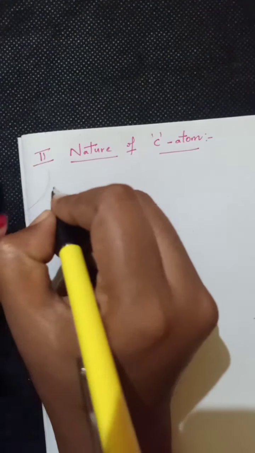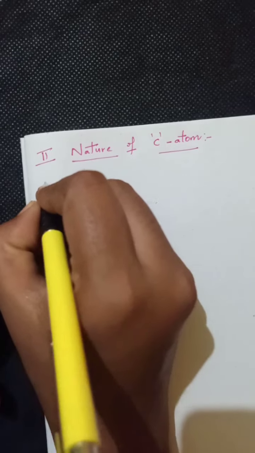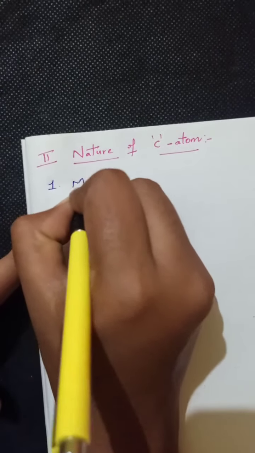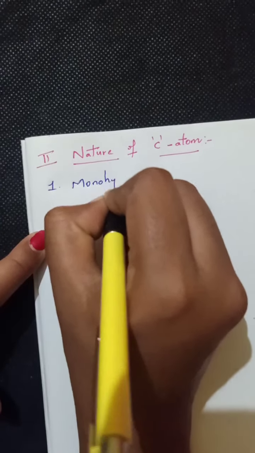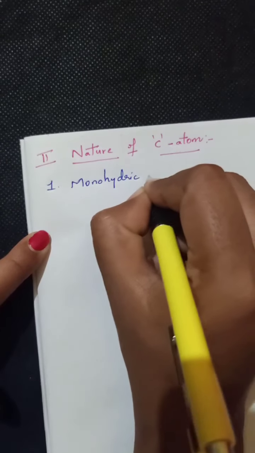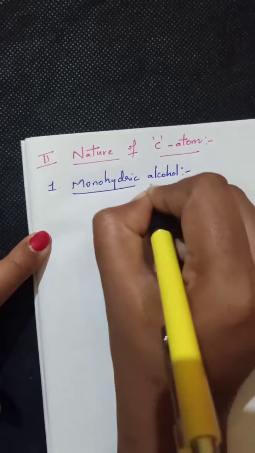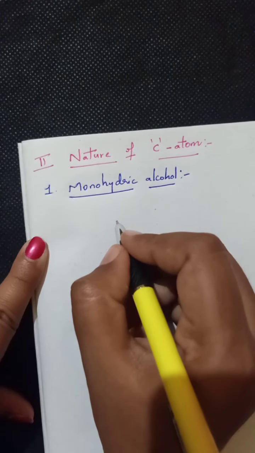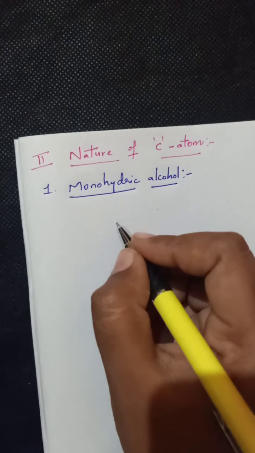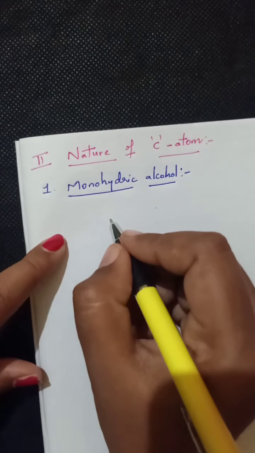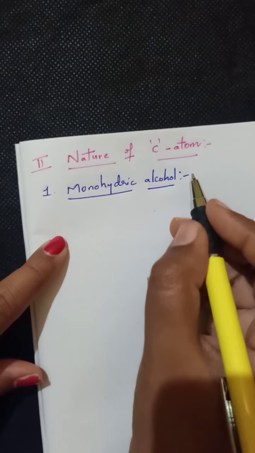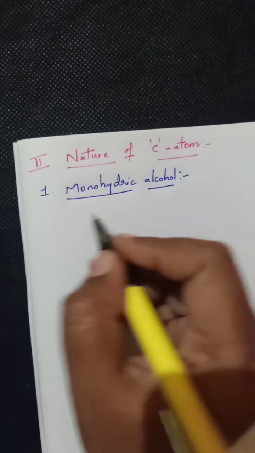Okay, so the first compound is known as monohydric alcohols. As we already know, monohydric alcohols contain only one hydroxy group. Though it contains one hydroxy group, based on the nature of the carbon atom, these are again classified into three types.